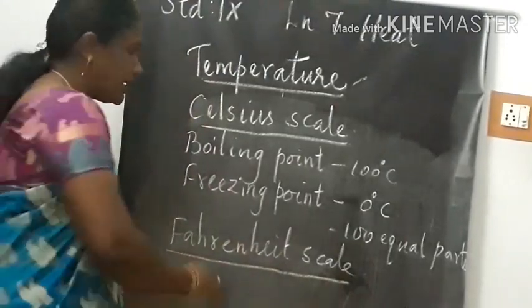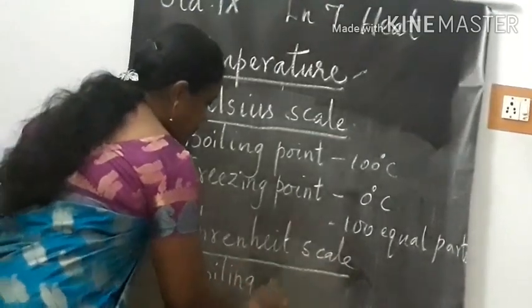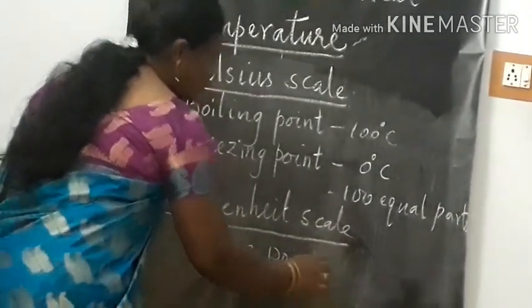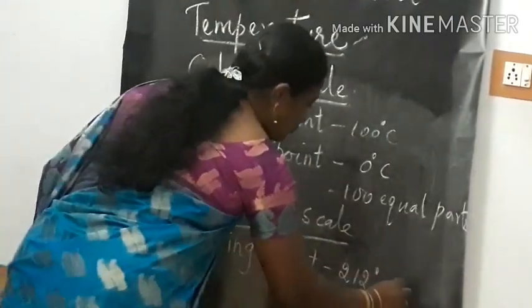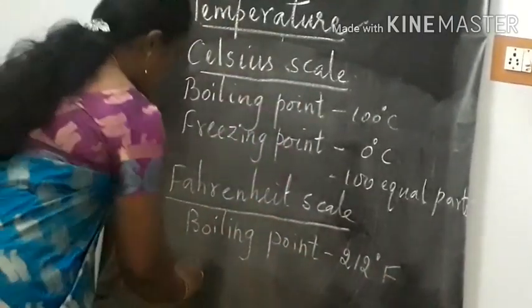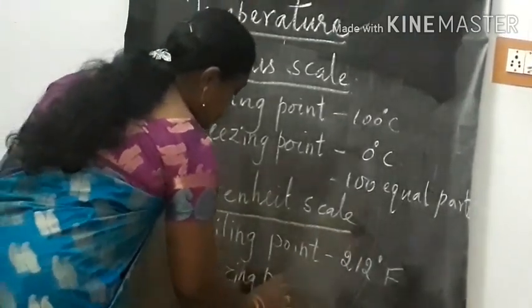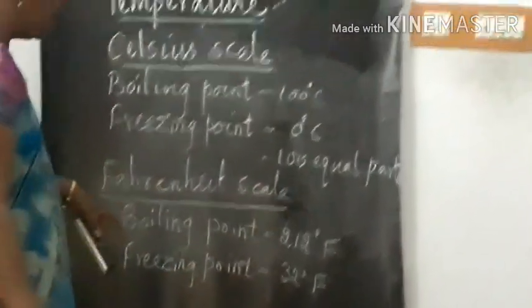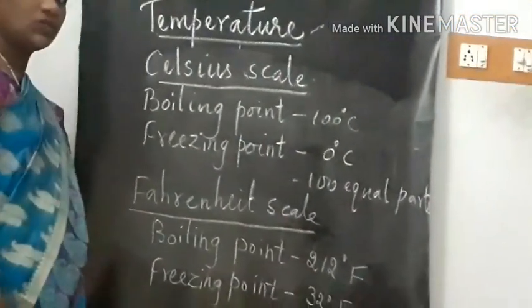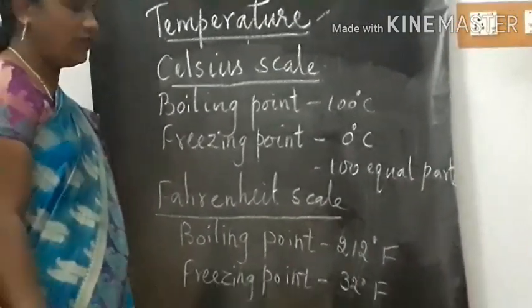So in the Fahrenheit scale, the boiling point is 212 degrees Fahrenheit and the freezing point is 32 degrees Fahrenheit.